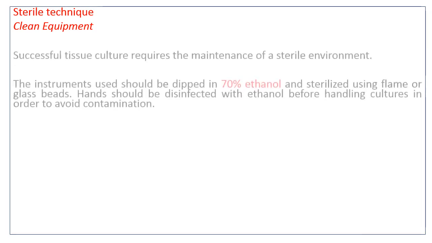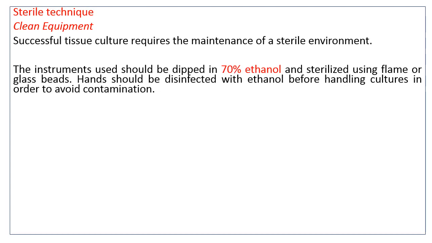Now the sterile techniques. As we know, to conduct a tissue culture program, one should follow the strict rules of sanitation, and sterile conditions are to be maintained. A successful tissue culture program requires the maintenance of a sterile environment, and for it, whatever instruments are used in the tissue culture lab should be sterilized.